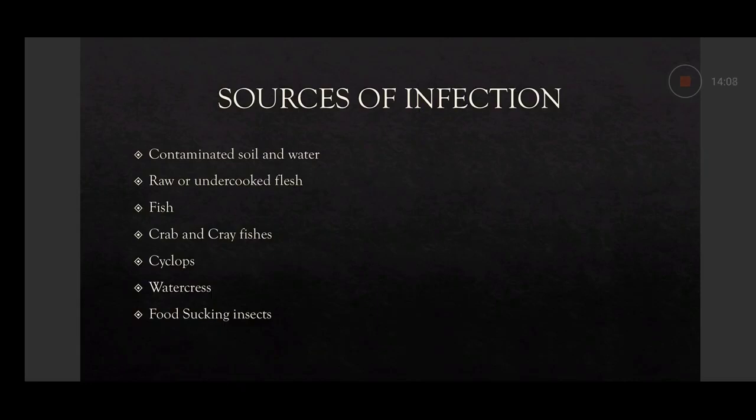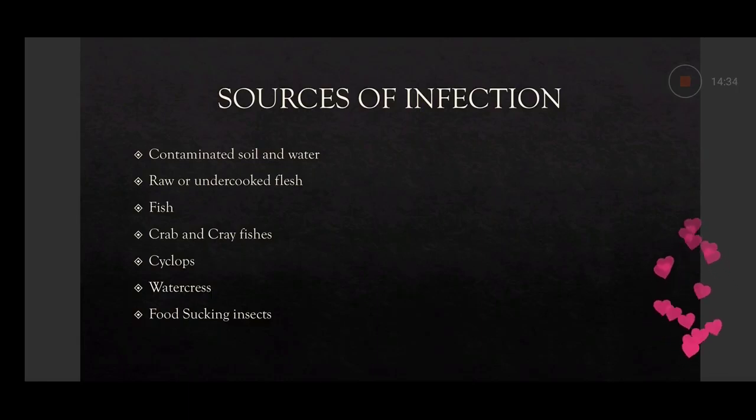Contamination of water may be there. If contamination of soil is there, how is the soil contaminated? By being polluted with human excreta containing some parts of the parasite. So that soil which is contaminated will act as a source of infection.